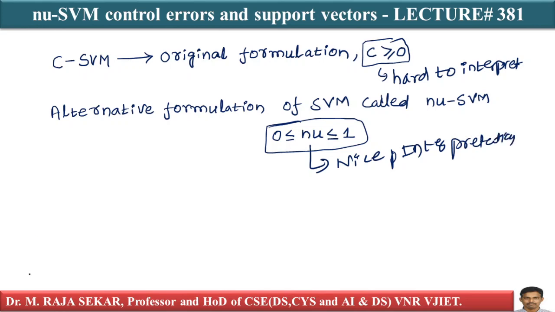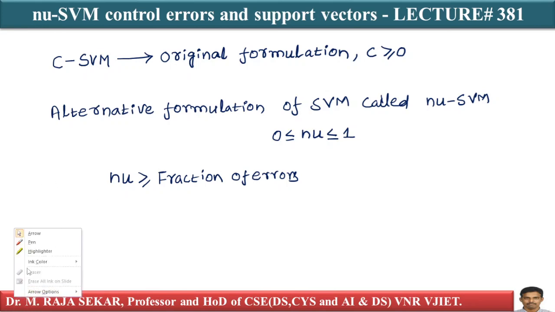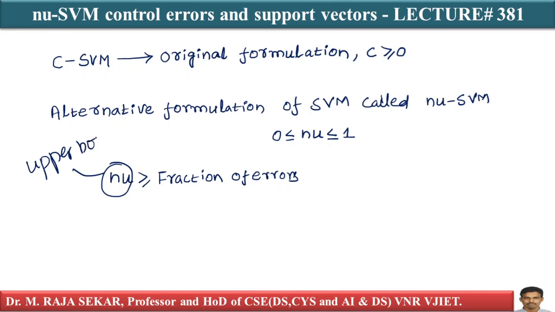One good thing is this relation: nu is greater than or equal to the fraction of errors. This means nu is an upper bound on the fraction of errors.